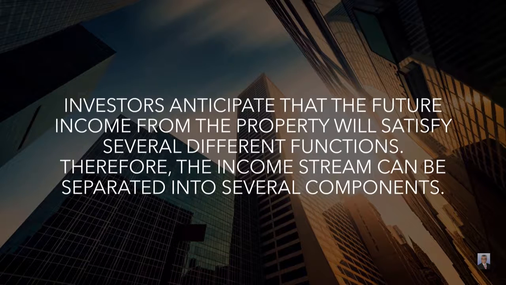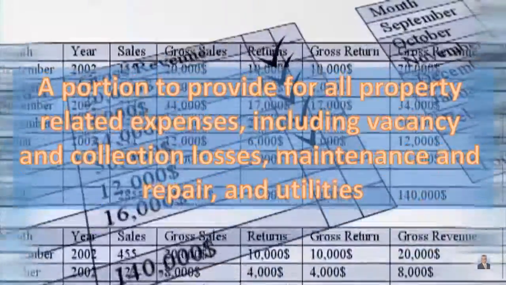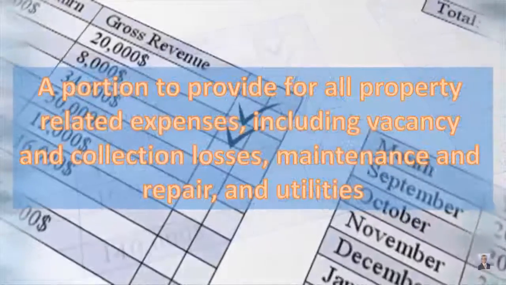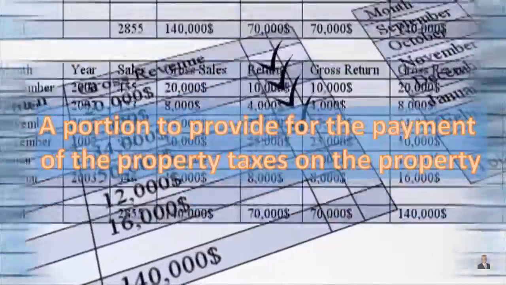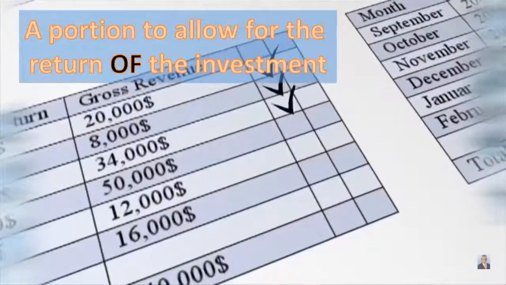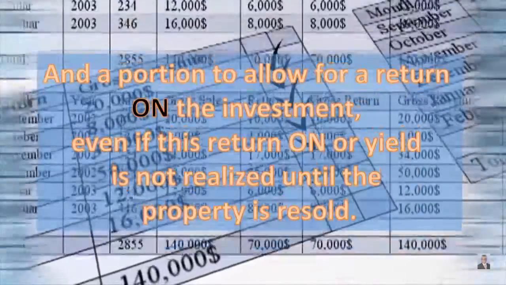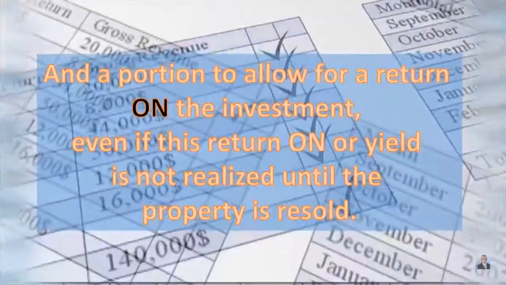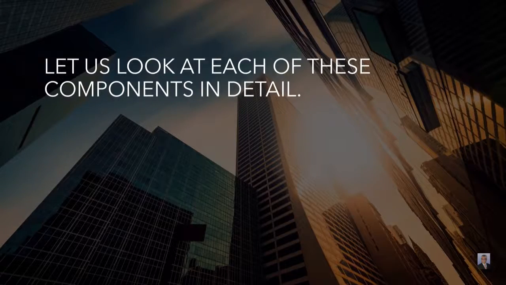Investors anticipate that the future income from the property will satisfy several different functions. Therefore, the income stream can be separated into several components. A portion to provide for all property-related expenses, including vacancy and collection losses, maintenance and repair, and utilities. A portion to provide for the payment of the property taxes on the property. A portion to allow for the return of the investment, and a portion to allow for a return on the investment, even if this return on or yield is not realized until the property is resold. Let us look at each of these components in detail.